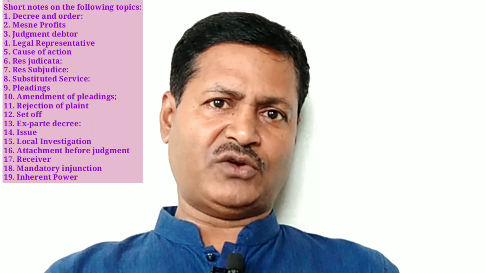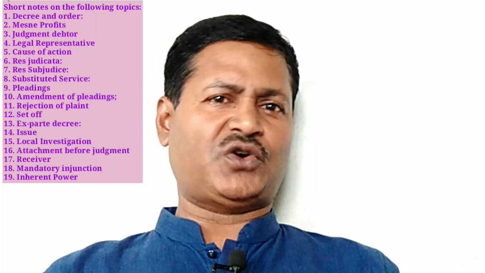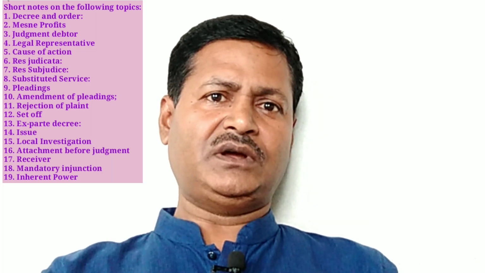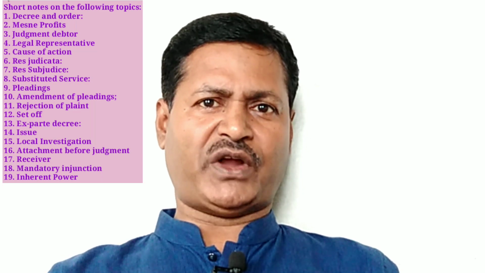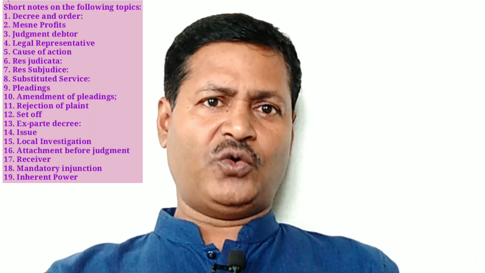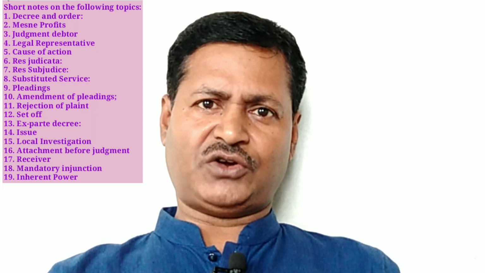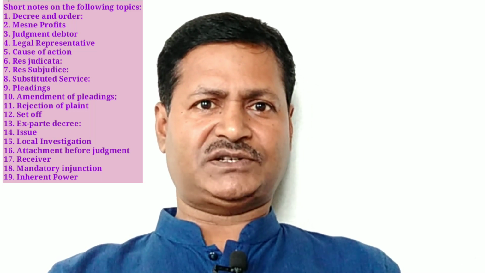Answer. Number 1, decree and order. Generally, the final order of a suit is called a decree. According to Section 2, Subsection 2 of the Code of Civil Procedure, decree means the formal expression of an adjudication which conclusively determines the rights of the parties with regard to all or any of the matters in controversy in the suit. Decree determines the rights of the parties.